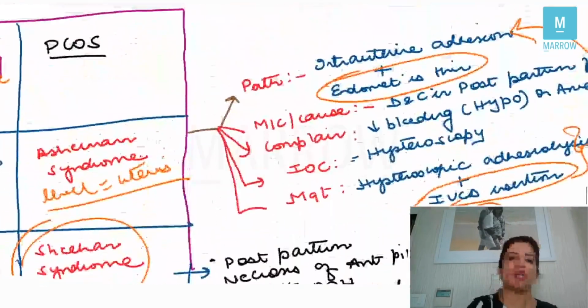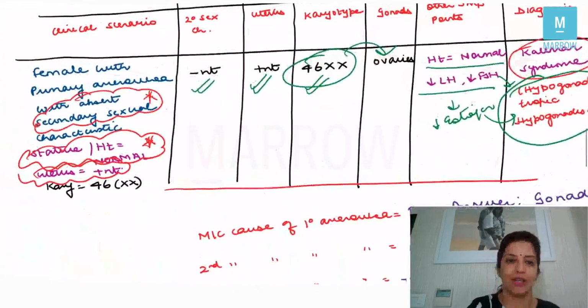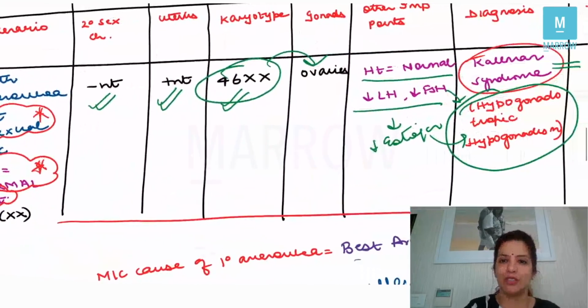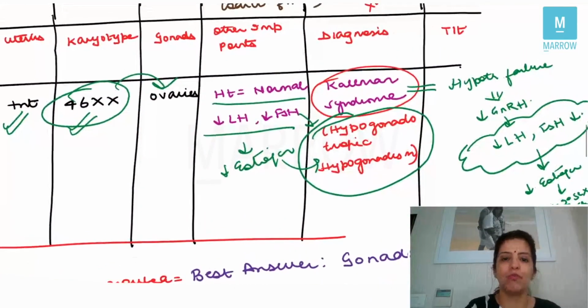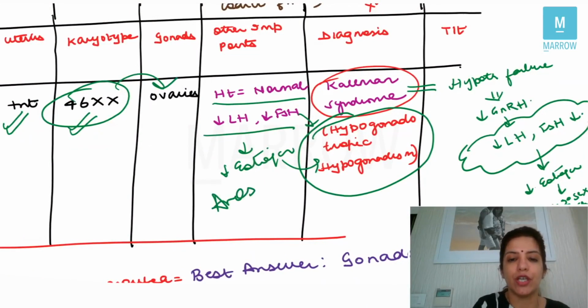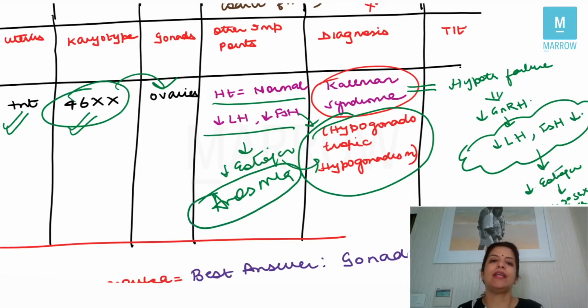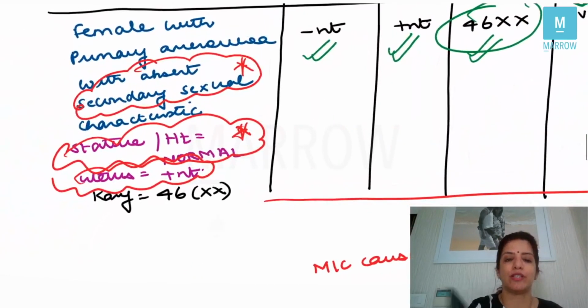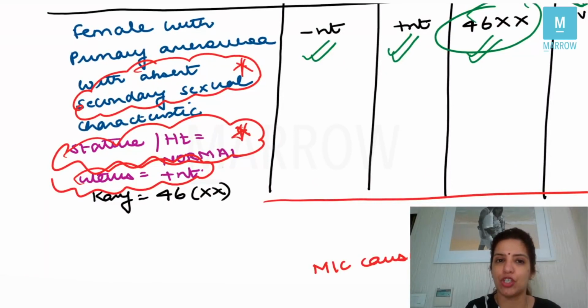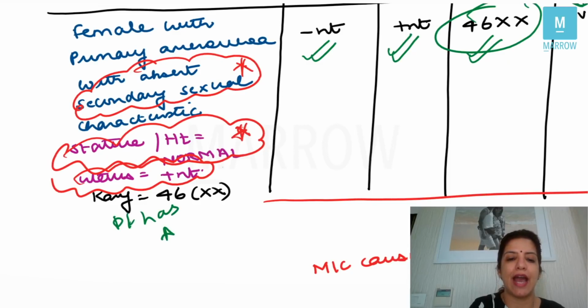Now, one thing which I forgot to tell you, which is very, very important here, is about Kallmann syndrome. In Kallmann syndrome, one very important point which I missed was, the patient is going to come to you with anosmia. Always. In Kallmann syndrome, remember that there will be decreased GnRH secretion and there will be anosmia. So this is one thing which will tell you that it is a case of Kallmann syndrome: the height of the patient is normal, there are absent secondary sexual characteristics, and the patient has anosmia.